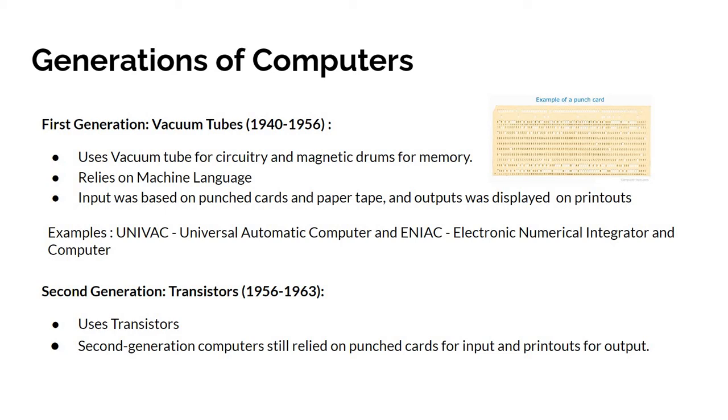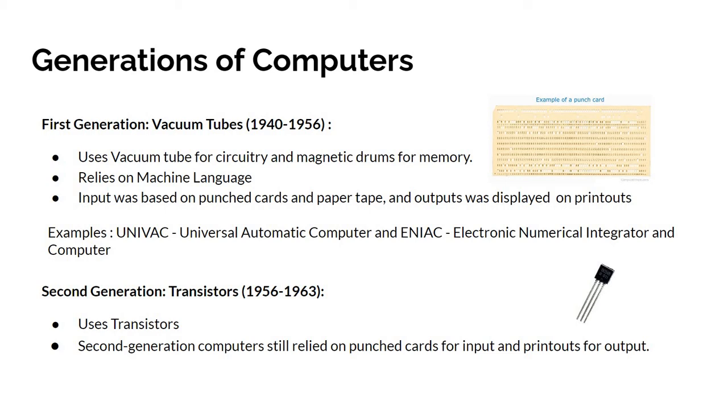And the second generation computers use transistors from 1956 to 1963. The world would see transistors replace vacuum tubes in the second generation of the computers. The transistor was invented at Bell Labs in 1947, but did not see widespread use in computers until the late 1950s. The transistor was far superior to the vacuum tube, allowing computers to become smaller, faster, cheaper, more energy efficient and more reliable than their first generation predecessors.